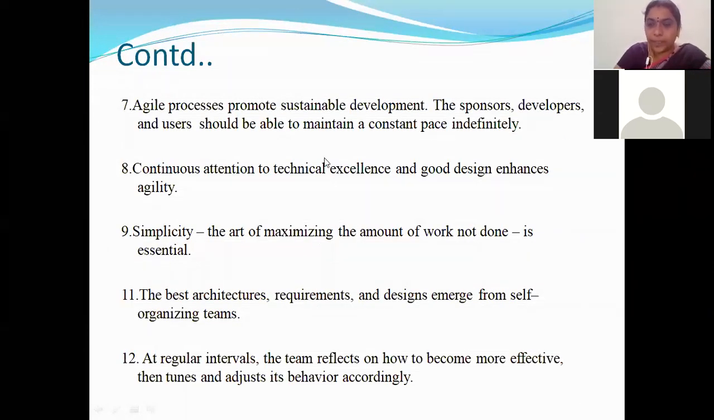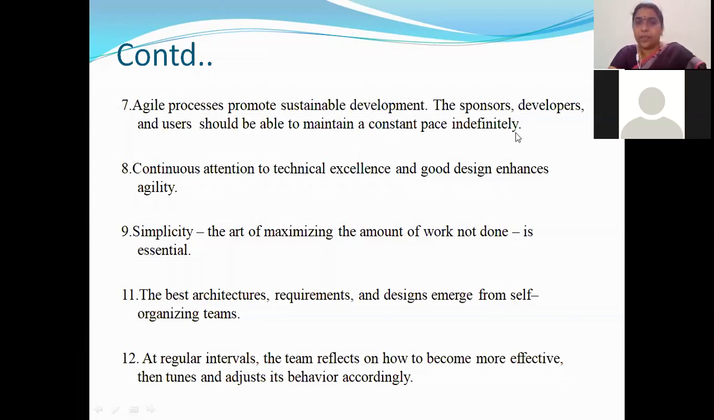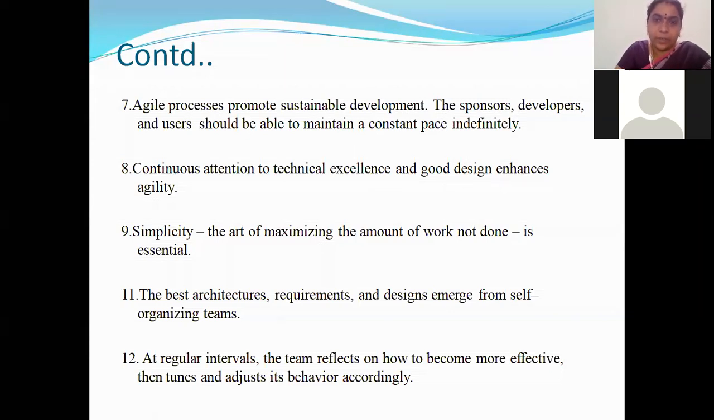And what the seventh principle is telling is: agile processes promote sustainable development. The sponsors, developers, and users should be able to maintain a constant pace indefinitely. They should be able to take any step, right? Not in a fixed way, but a constant pace indefinitely. So they should be able to take any step forward, not according to the plan. They should have the authority or right to take any action forward, as the changes come.